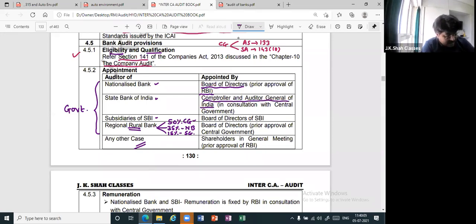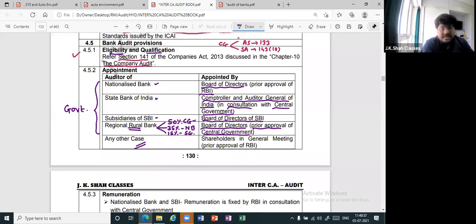But CAG will consult whom? Central government. So CAG will consult with the central government, and after the consultation, CAG will appoint the auditor of SBI. Acha, what about subsidiaries of SBI? Very simple. Subsidiary of the SBI is appointed by SBI only. When I say SBI, the BOD of SBI. Acha, what about RRB? Same, BOD. But wait, who is the major shareholder? Central government, and therefore prior approval to be taken of the central government.